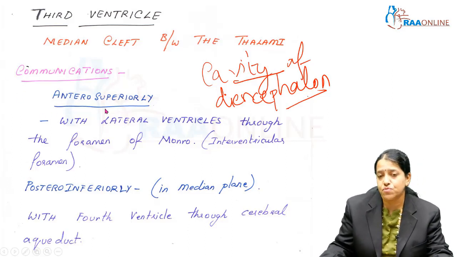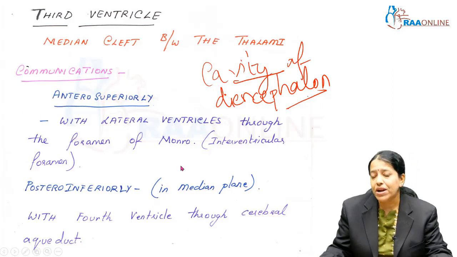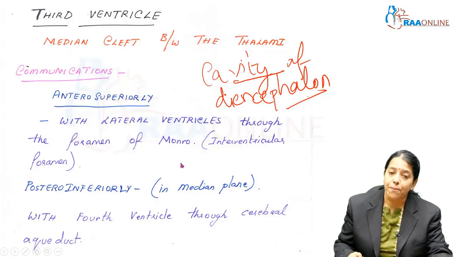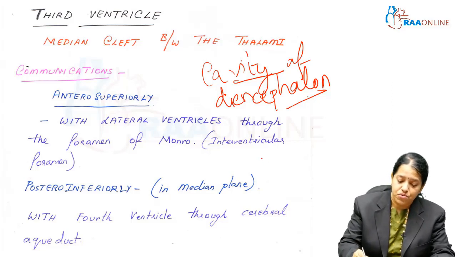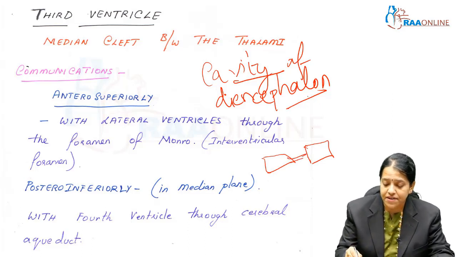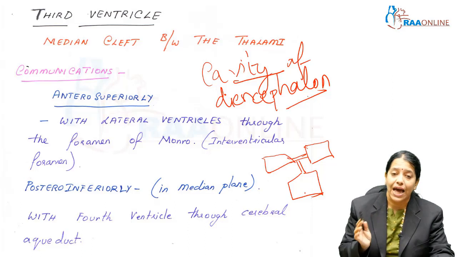Anterior superiorly, the third ventricle communicates with the lateral ventricles through the foramen of Monro. So the third ventricle is communicating with the lateral ventricles on either side. The lateral ventricles are two in number, present in each cerebral hemisphere, and there is a communication leading to the third ventricle in the center, which is single in number between the two thalami.